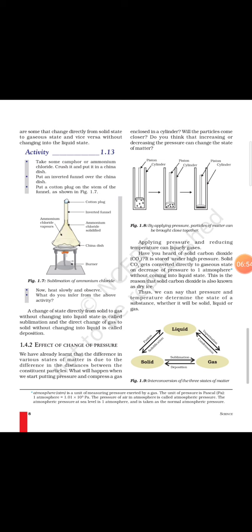To understand this, let us take the example of normal ice. When you take normal ice from your freezer and increase the temperature, you will find at first that the ice changes into water, and then if you increase the temperature more, at 100 degrees Celsius it changes into steam. That means ice first gets converted into water, which is liquid state, and then to gaseous state.